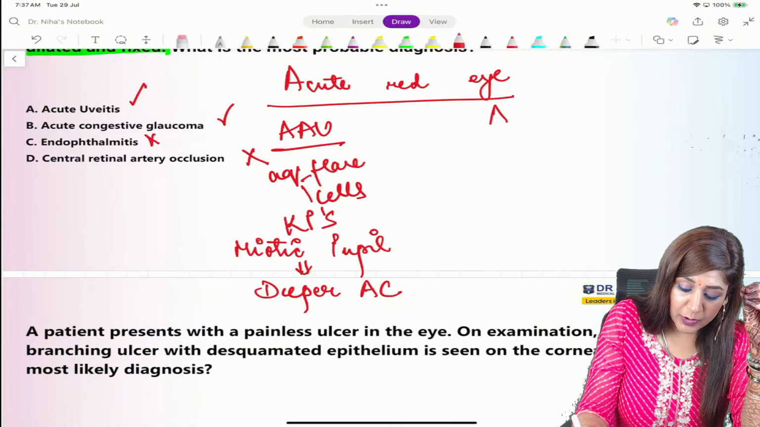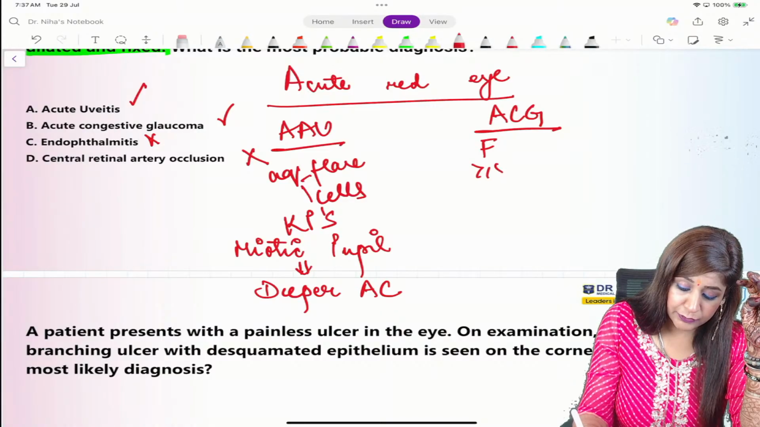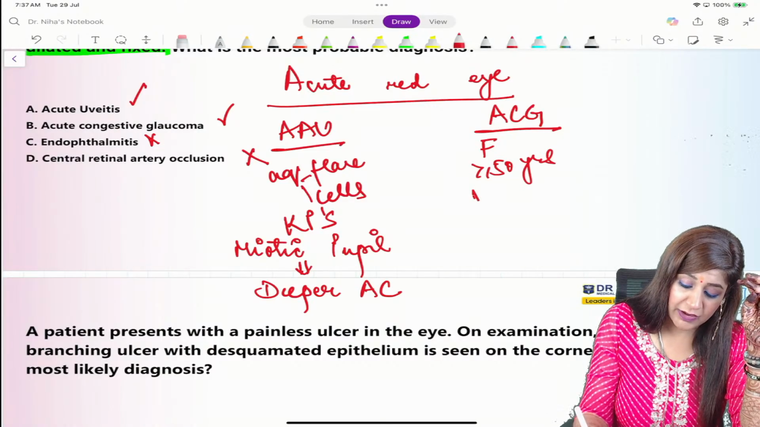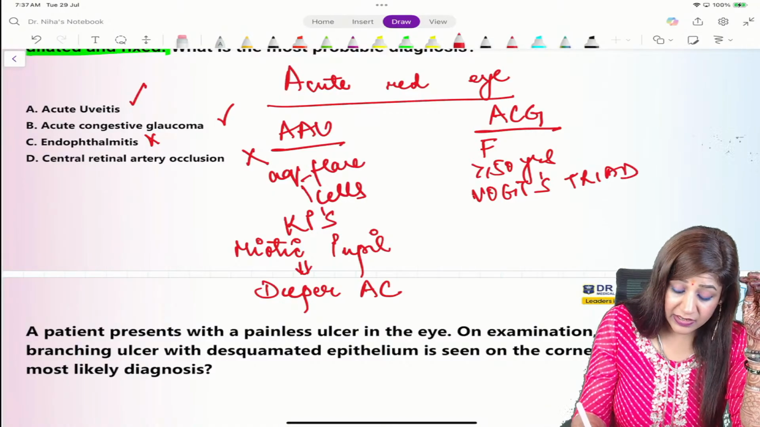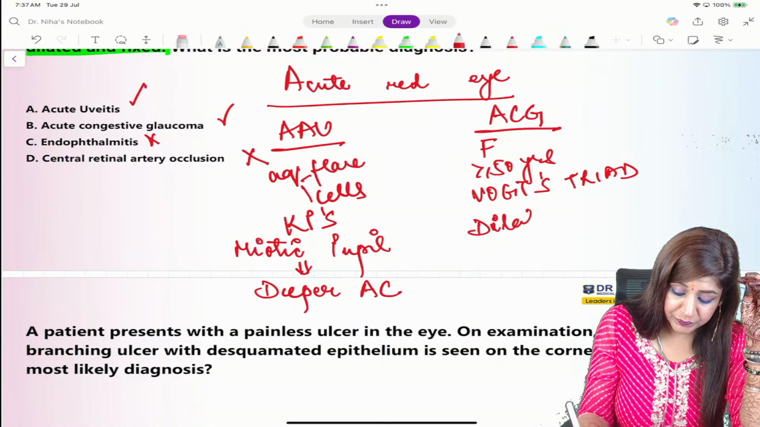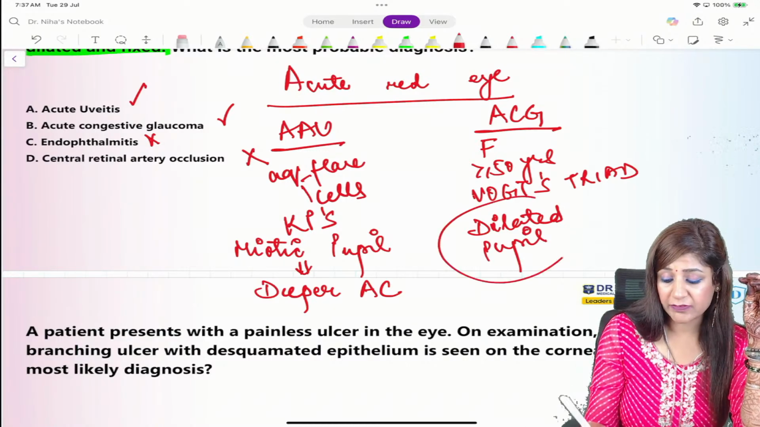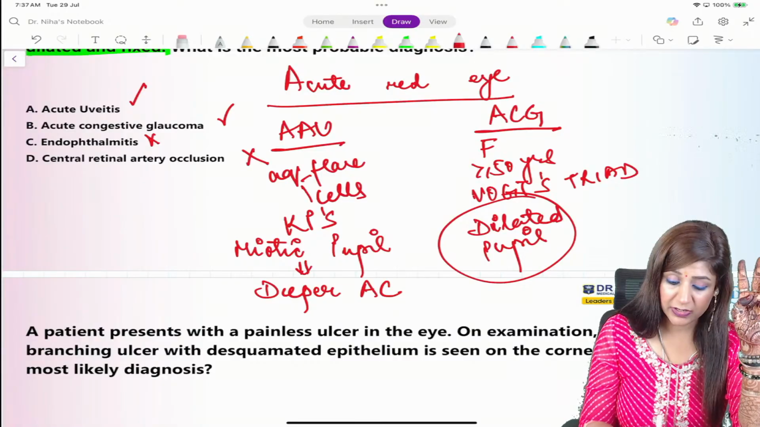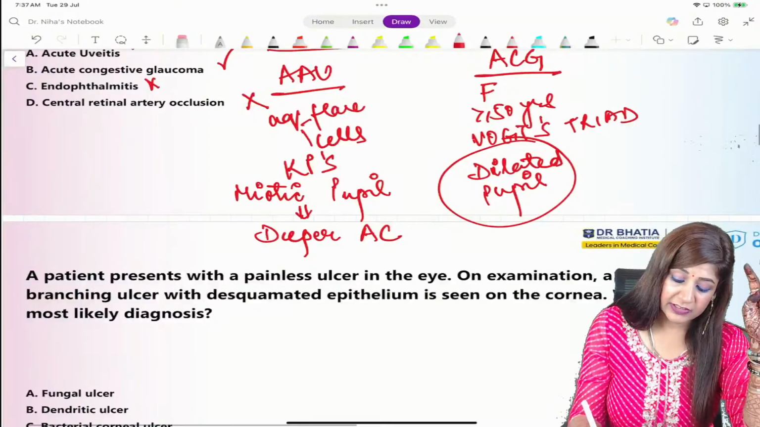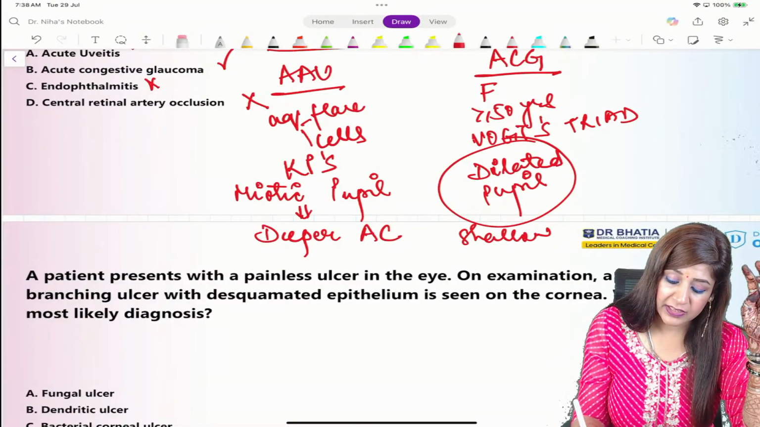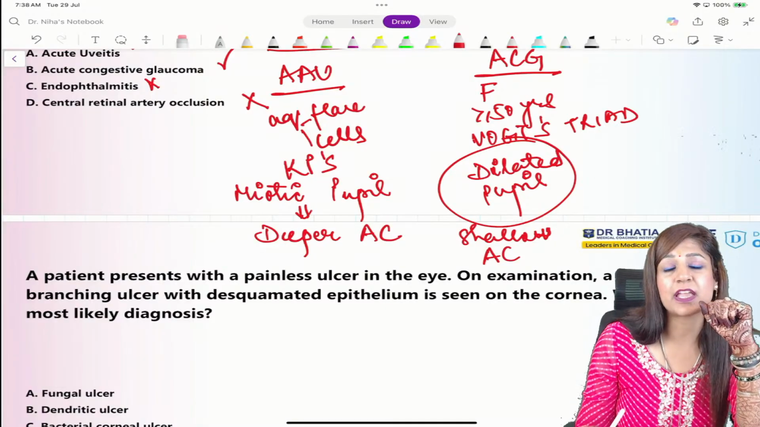When we talk about acute congestive glaucoma, it would be a female more than 50 years of age. We can have the Walk striate, we can have colored halos, and here I will have a dilated pupil with a shallow anterior chamber. They have already given a female more than 50 years, a dilated pupil, and a shallow anterior chamber, while in cases of uveitis it is deeper because of the smaller size of the pupil.